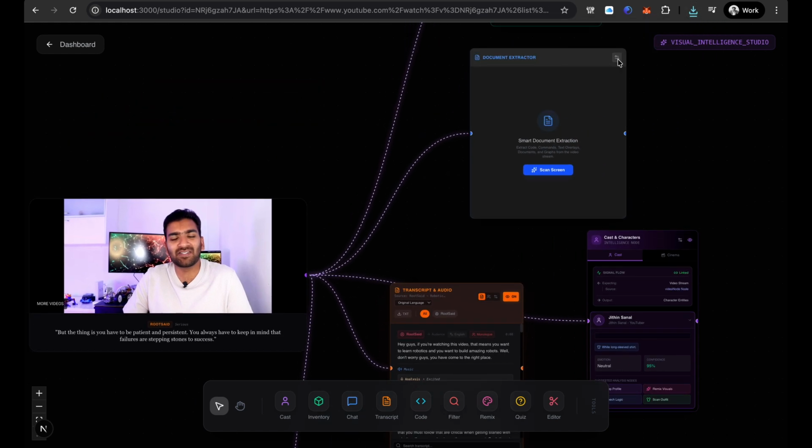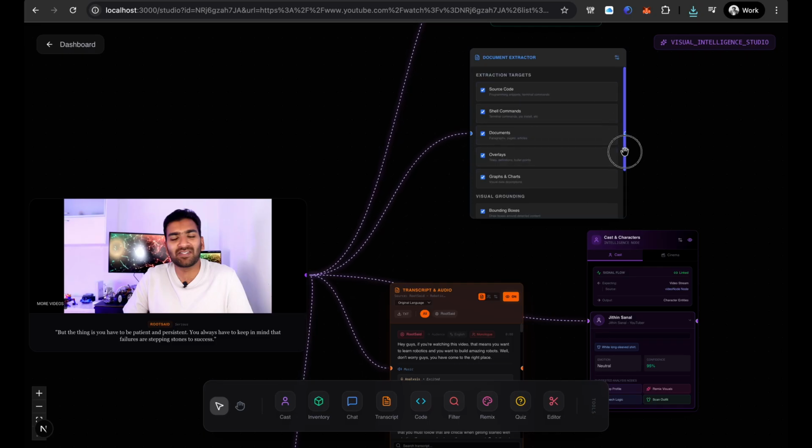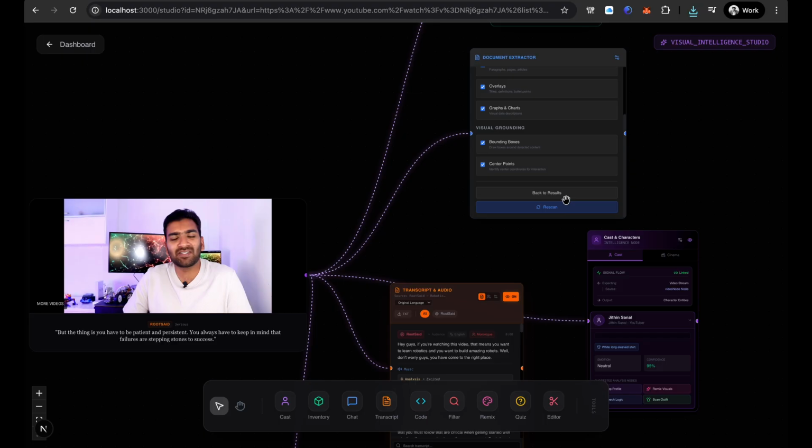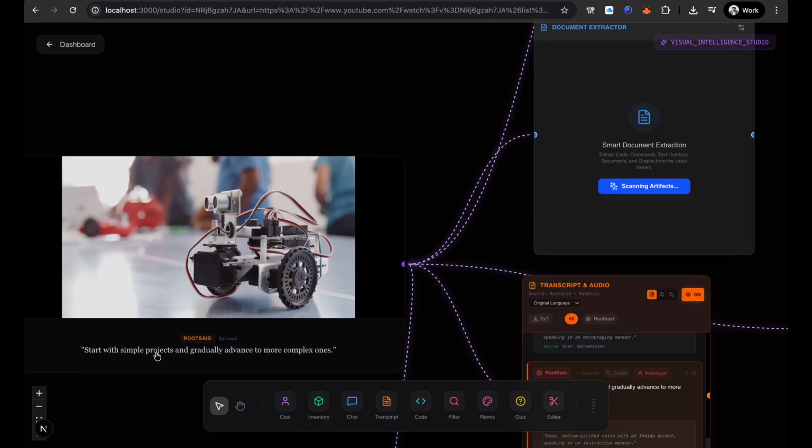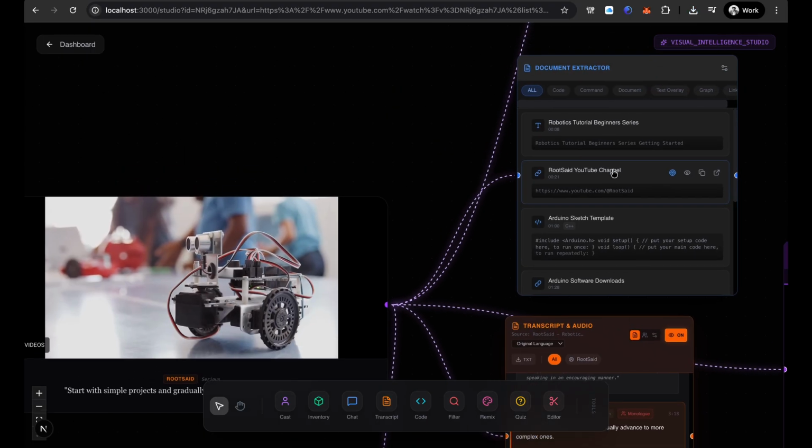Here it will be able to extract everything. Source code, shell commands, documents, overlays, graphs and charts. Some part we have yet to do, but now let's go with this part. Let's see what all the things it is able to extract right now. Back to result, then scan. Simple projects and gradually advance to more. See, he has displayed everything.